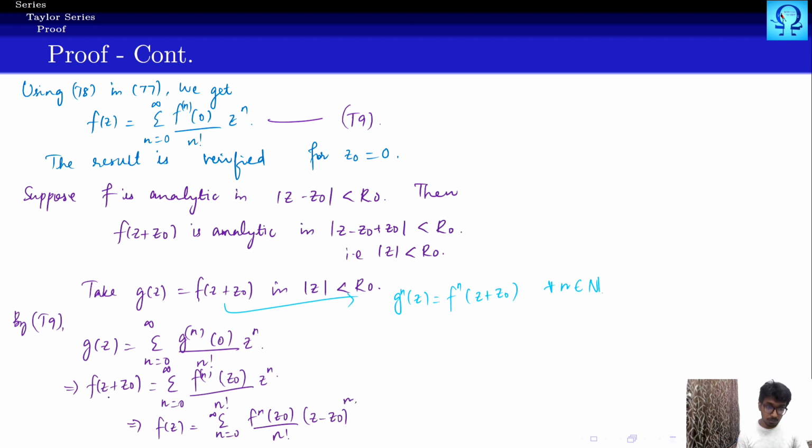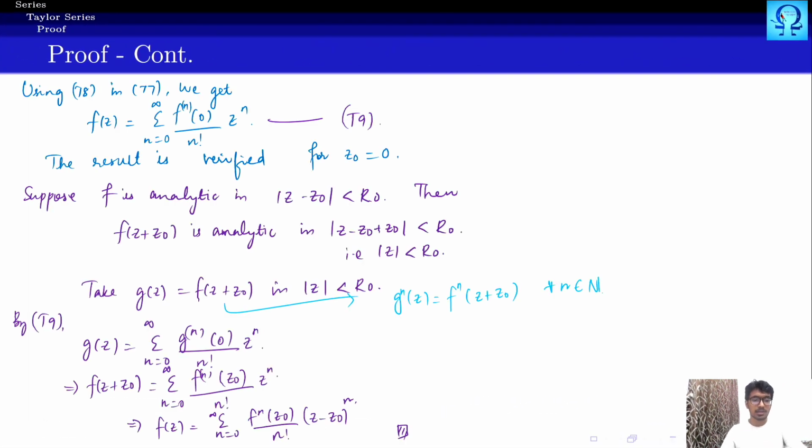We are just replacing z + z0 as z, so we'll have to subtract z0 wherever z occurs. So this completes the proof of the Taylor series, right? In the upcoming lectures, we are going to work out problems on Taylor series. Thank you.